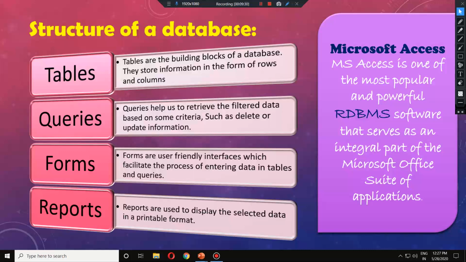Now the third object of any database is the forms. What are forms? Forms are basically interfaces. An interface is a place or a page where you can enter some information which can be saved later on in the table automatically. That means we will have a particular page where we ask what is your name, what is your date of birth, what is your gender, these basic pieces of information, and we just keep on filling. At last we click on submit. So all that information goes to a particular table in the database.